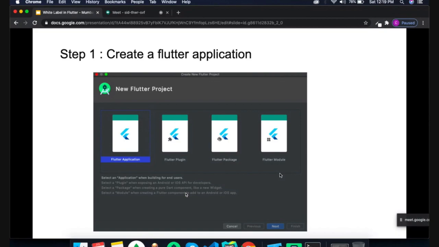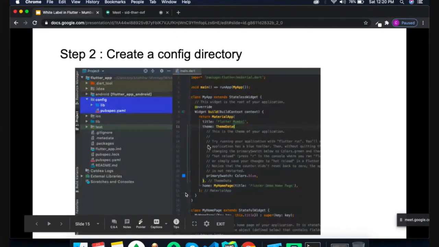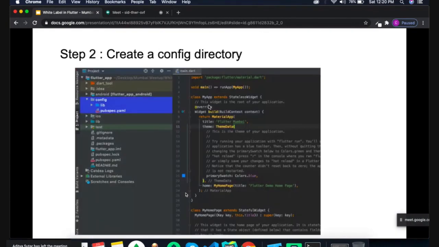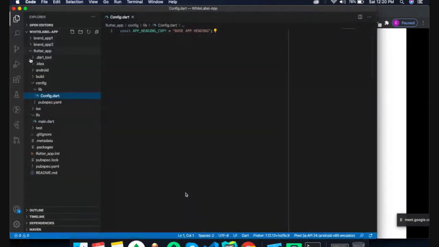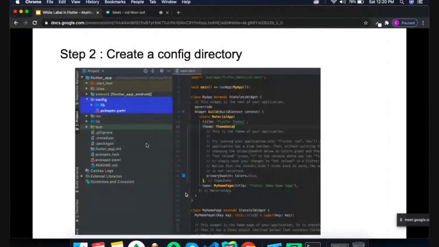I'm giving the example starting with Android Studio, and here are the steps to create the Flutter application. Open your Android Studio project, and if you have configured Flutter in there, choose the Flutter application, click on the next button, and create the default Flutter application. Once your Flutter application is created, your project directory will look like this.